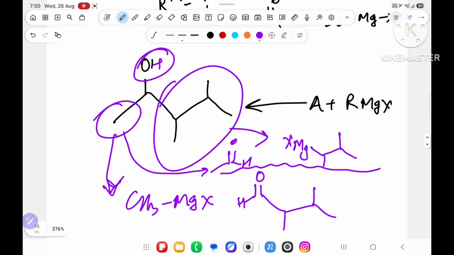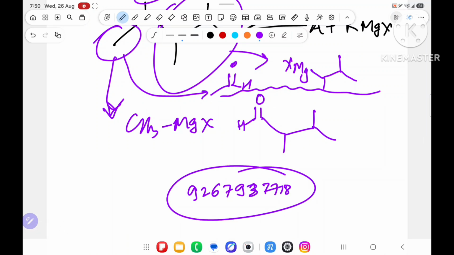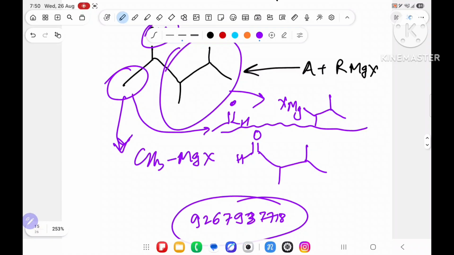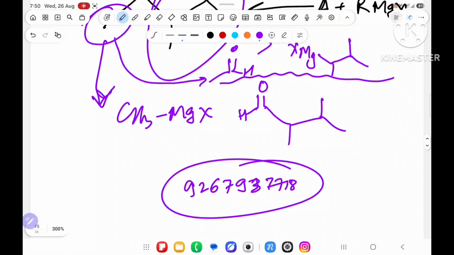Everyone, see it once. If any doubt, 9267937718, with questions also I will dictate. This is all about the preparation of alcohol from Grignard reagent. Sometimes they will ask directly, sometimes they will ask indirectly. So we have completed all the preparation of alcohol. Preparation of alcohol done. Now in the next lecture I will start chemical properties of alcohol.